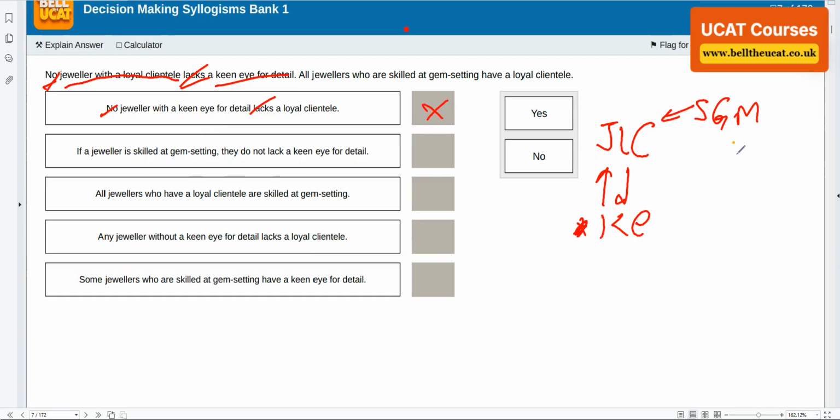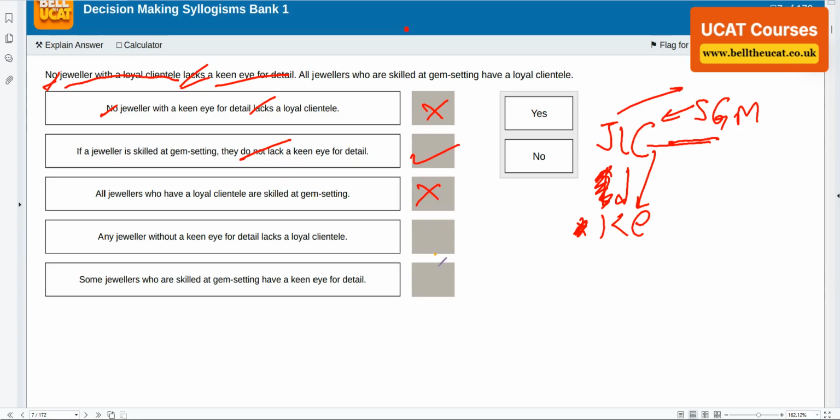If a jeweler is skilled at gem setting, they do not lack an eye for detail. They do not lack means they have an eye for detail. So: skilled at gem setting, loyal clientele. I'm going with the flow of the arrows, just as in the previous one. Since I'm going with the flow of the arrow, the answer is a big fat yes. One more time: skilled at gem setting will have a loyal clientele, and therefore a keen eye, ignoring the two negatives. Therefore the answer is correct. All jewelers who have a loyal clientele are skilled: I can't go backwards, so the answer is no.